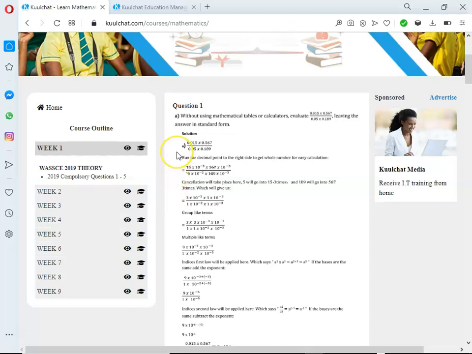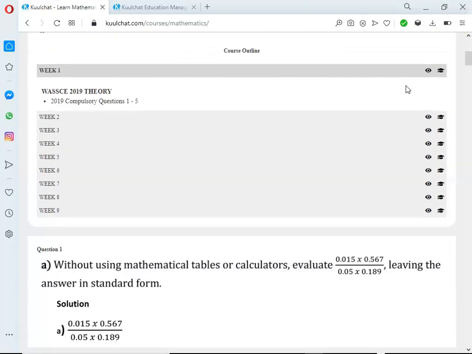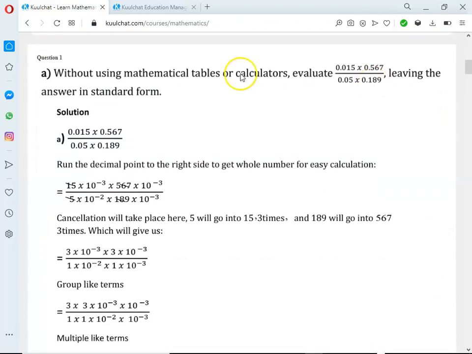I think the work pages look narrow and those using personal computers might not see the question and the solution well. So you have to zoom in. To do that, you hold on the control key and click on plus to increase the page. So just zoom in. So here, scroll down. This is the first question.